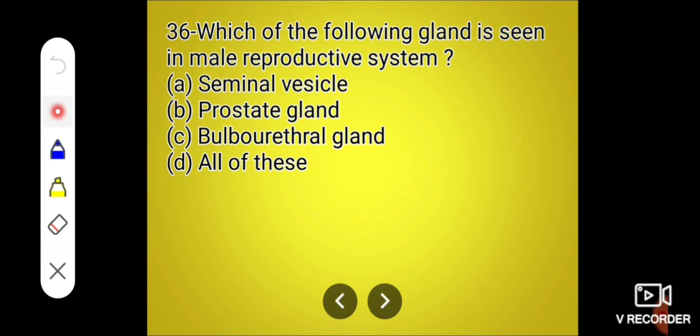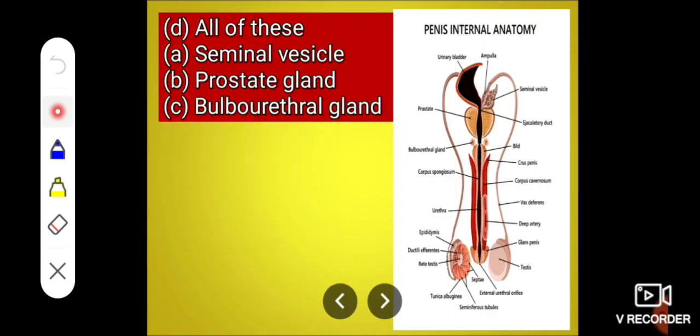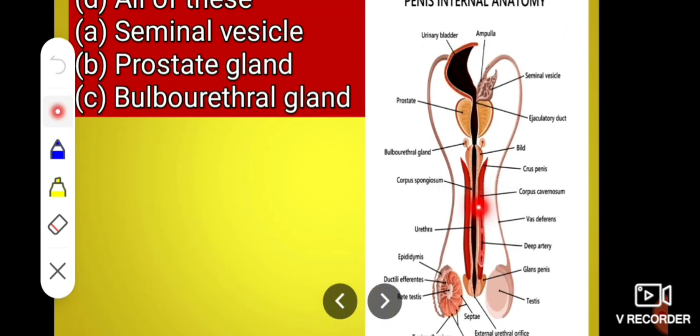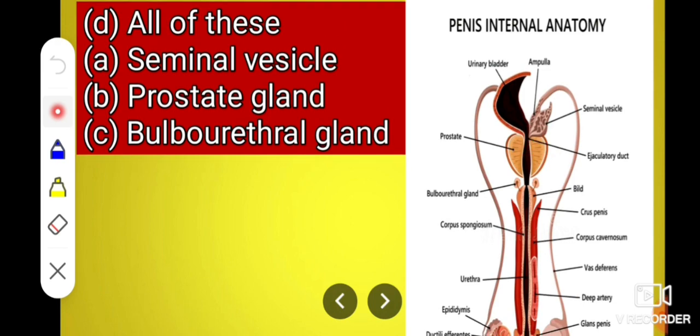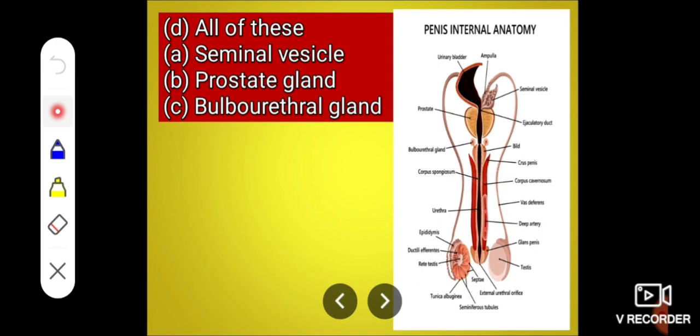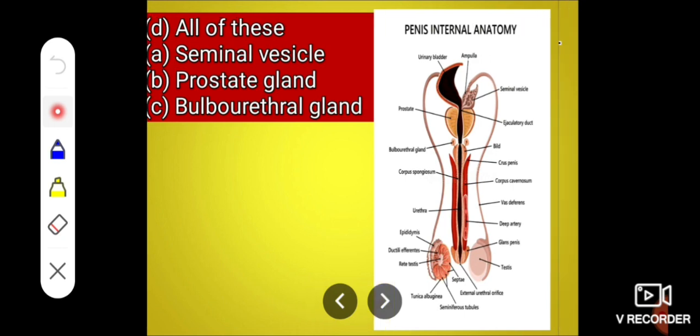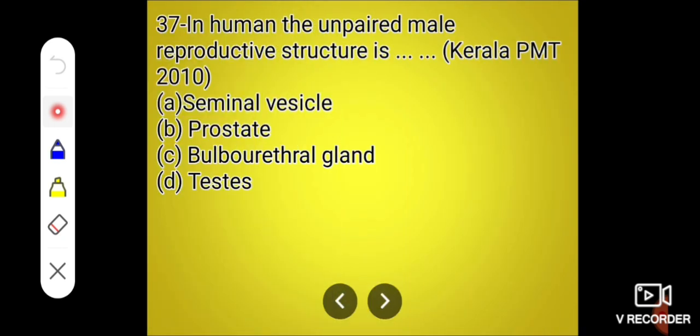Next question. Which of the following glands is seen in male reproductive system? The answer is all of these: seminal vesicle, prostate gland, and bulbourethral gland or Cowper's gland. These three glands are seen in male reproductive system. In human, the unpaired male reproductive structure is: seminal vesicle, prostate, bulbourethral gland, testes.